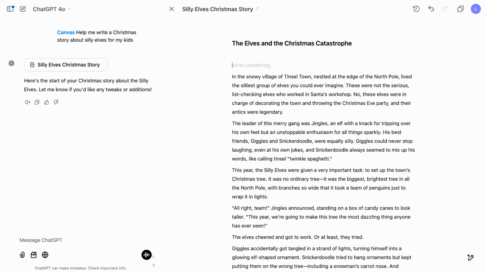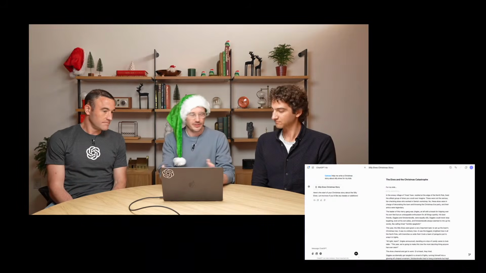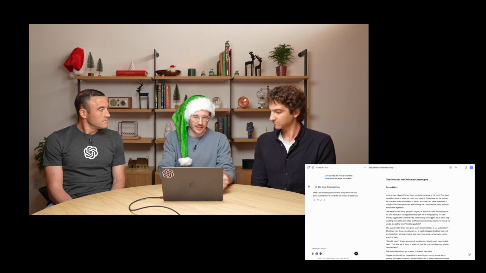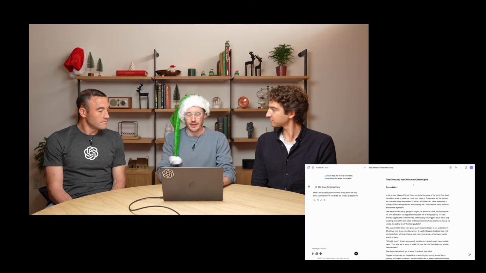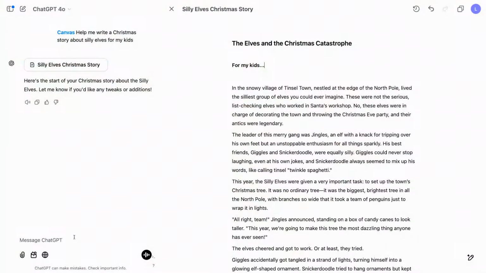So ChatGPT can edit, and you can edit side by side. Yeah, so I can type in here. I've been editing the title. I'm kind of making it for my kids. So this is a collaborative document, and just like you might be used to in other document editors, you can come in here, you can add text, you can bold text, you can do lots of things you can do in other document editors. You can edit. ChatGPT can edit. I could go back to chat, and just like I would do in any other ChatGPT workflow, I could give it feedback, I could ask for changes, and it's going to come in and make those changes directly into the canvas.